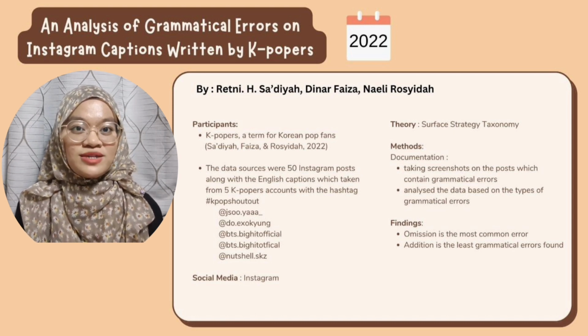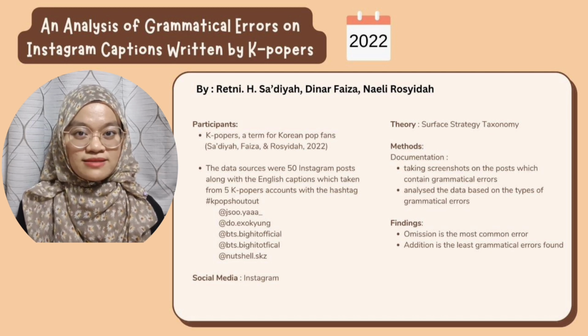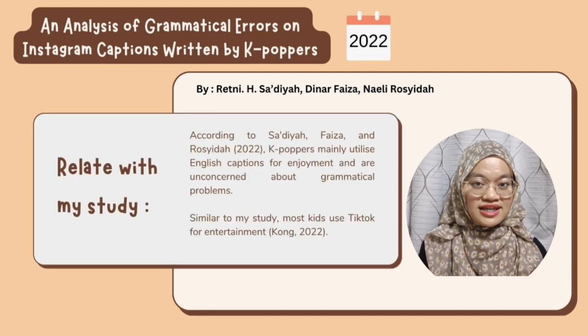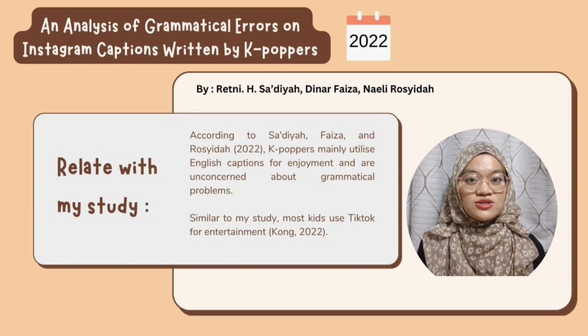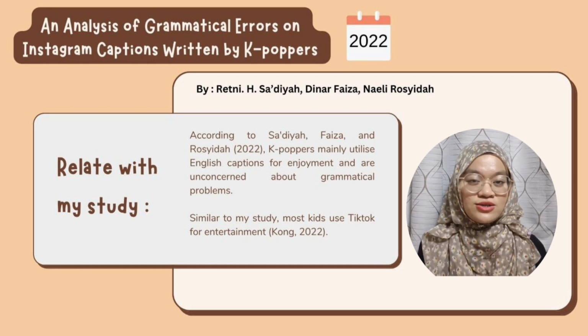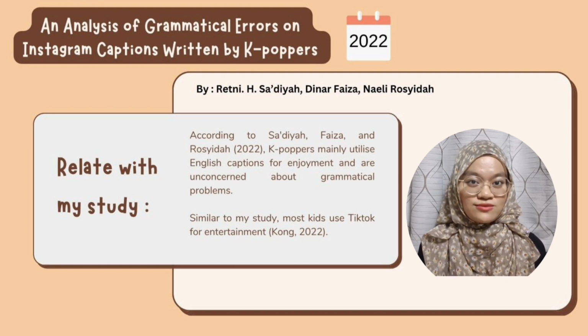According to the findings, omission is the most prevalent grammatical error, whereas addition is the least common. According to the researchers of this study, K-popers mainly utilize English captions for enjoyment and are unconcerned about grammatical problems. So similar to my study, most kids use TikTok for entertainment, as cited by Kong in the year 2022.